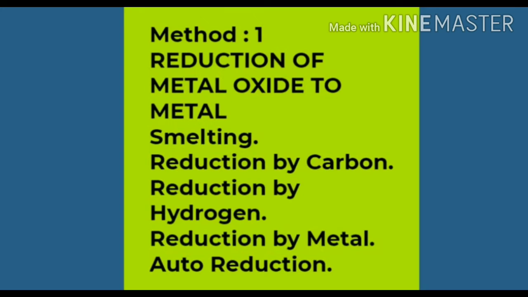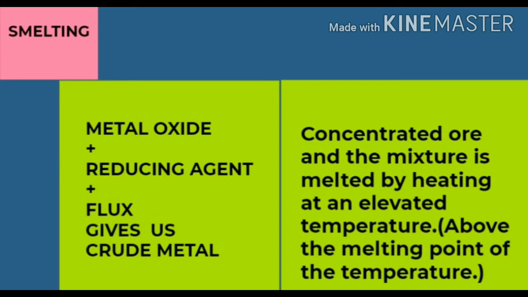Let me tell you now what is smelting. Smelting is the process where we are going to heat the concentrated ore with the chemical reducing agent to decompose the ore, driving off other elements as gases or slag and leaving just the metal behind. That means the metal oxide is going to be reduced by the reducing agent, and then we are going to add the flux for removing the slag, and finally on heating we are getting the crude metal. So the concentrated ore and the mixture is melted by heating above the melting point of the metal.